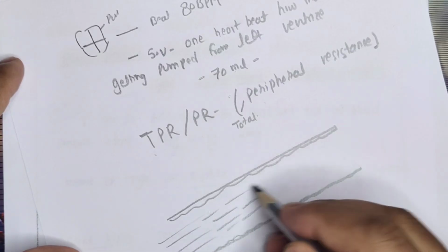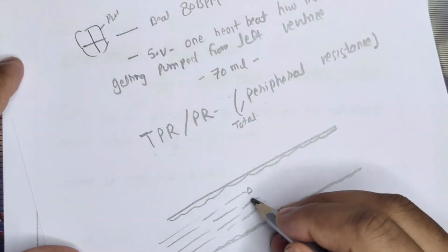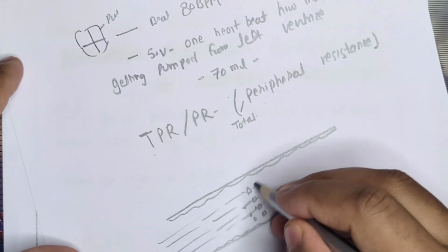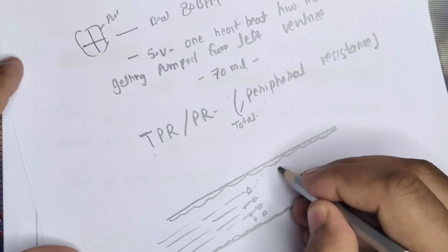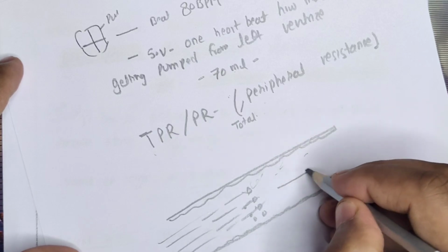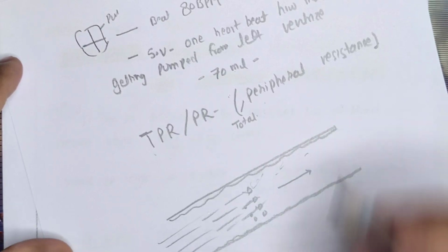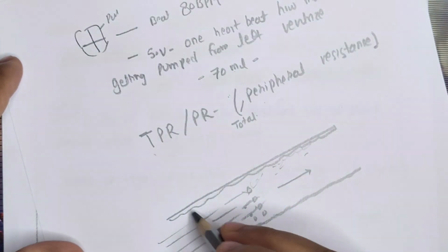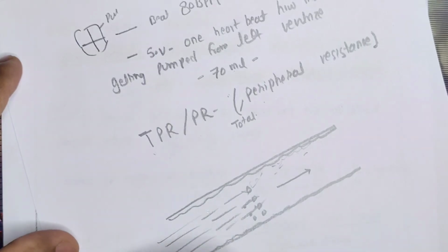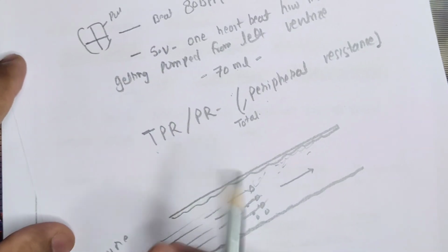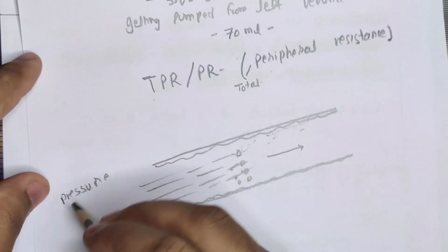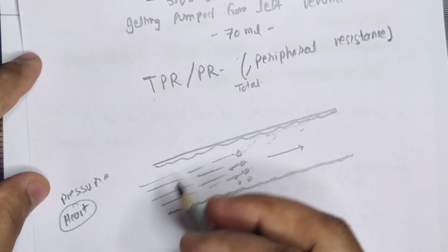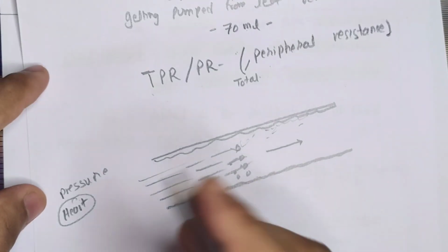Now there are RBCs. RBCs are biconcave disc-like structures. So when this blood is flowing, these cells will be floating and going through these blood vessels in one particular direction, right? In arteries and all. Now if we see, this wall is there because there is blood and there is a pressure in the blood. This pressure is generated by the heart after pumping, in the arteries. Basically, we are discussing arteries and arterioles.